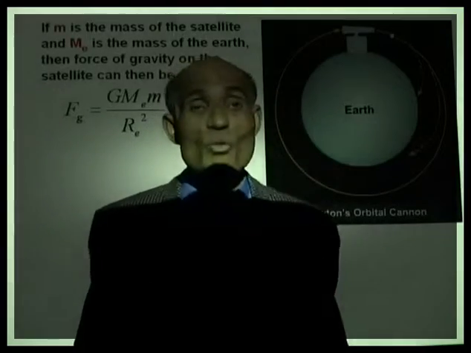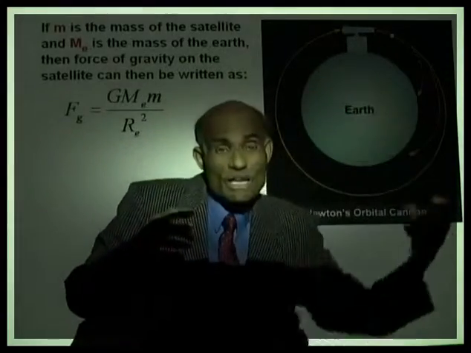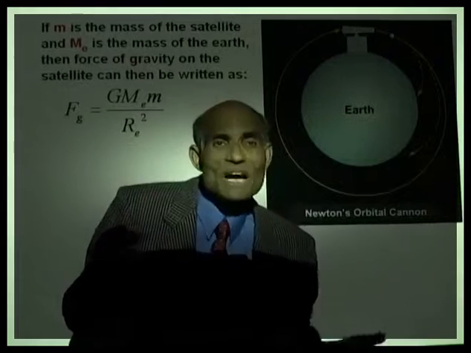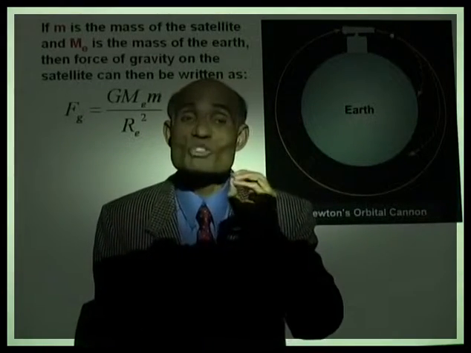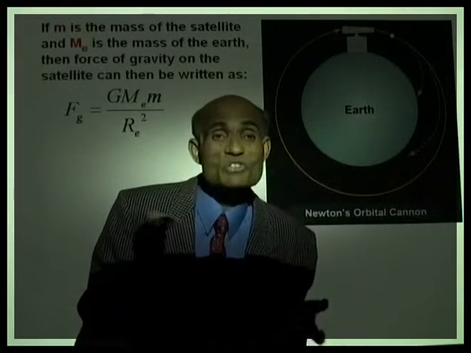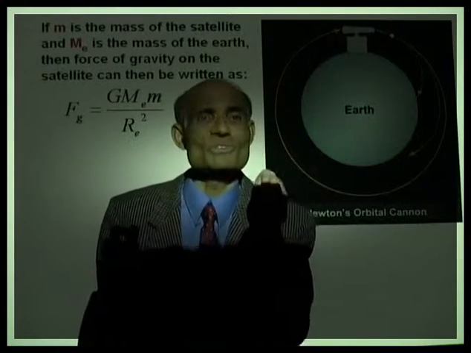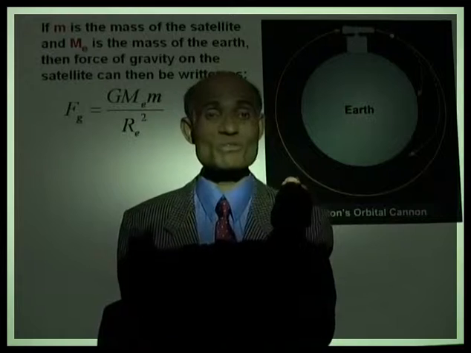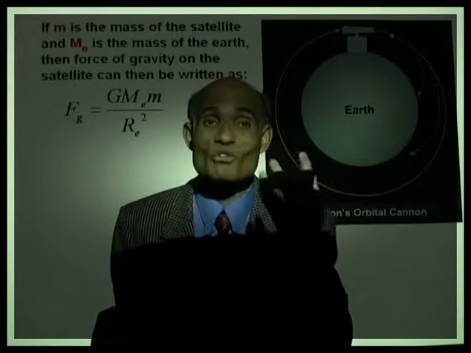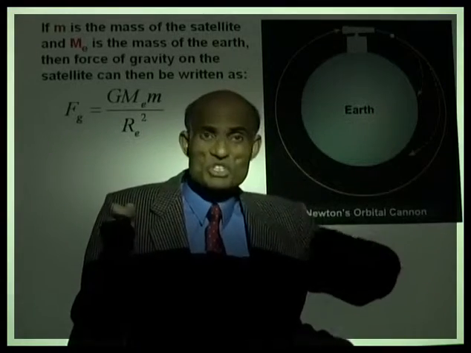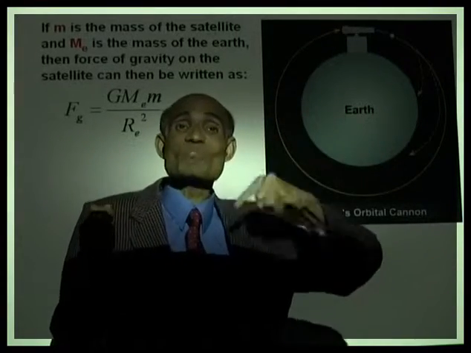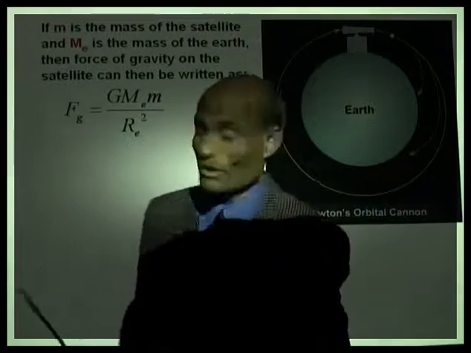Well, if you want to make this object go in a circle, what is the force that keeps an object going round in a circle? The force that keeps an object going round in a circle is called the centripetal force. Do you remember the equation for centripetal force? Centripetal force is m v squared over r, where v is the tangential velocity, or that is what we call the orbital speed. All right.